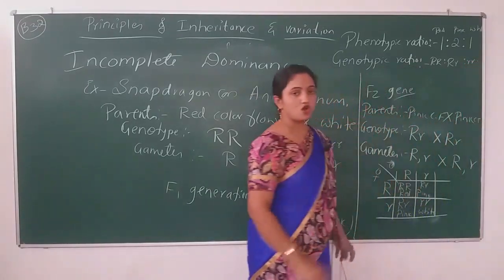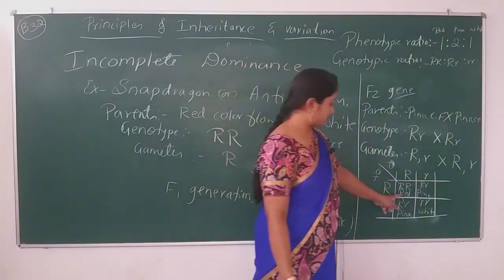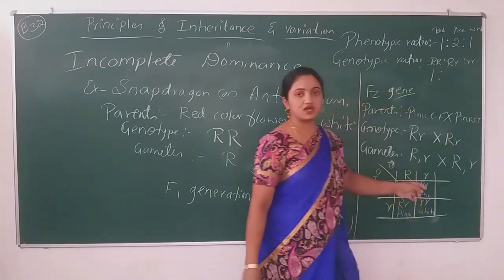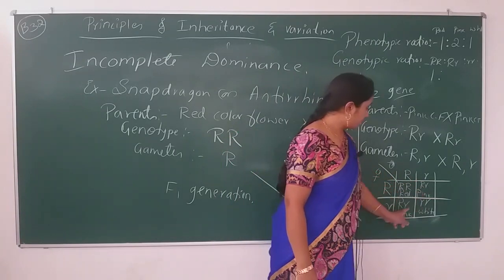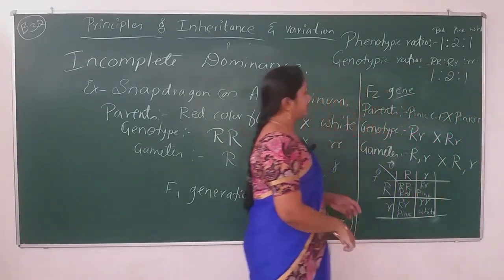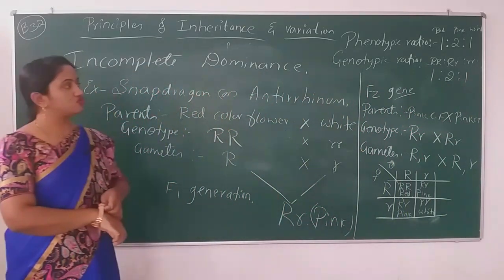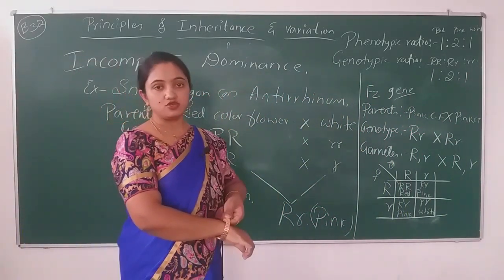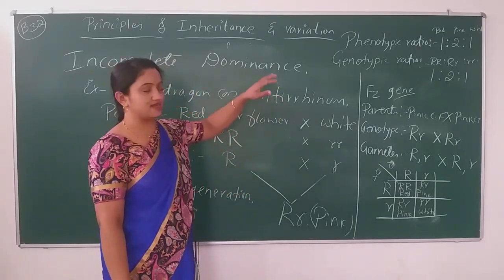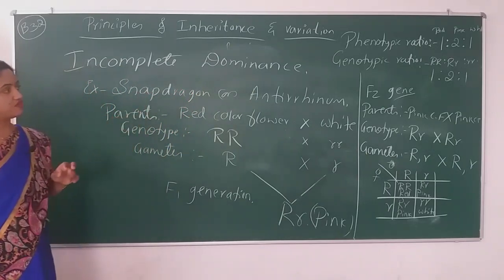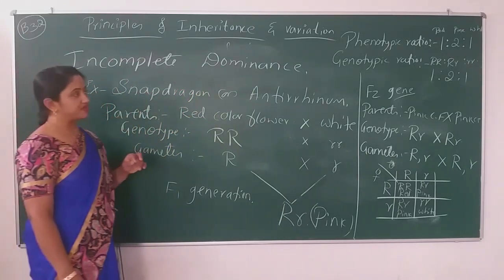Now count it. How many capital R capital R are present? Only 1. Capital R small r, 2. Small r small r, 1. So that is the genotypic ratio, and it is the same as the phenotypic ratio in incomplete dominance. There is no change at all between the two.